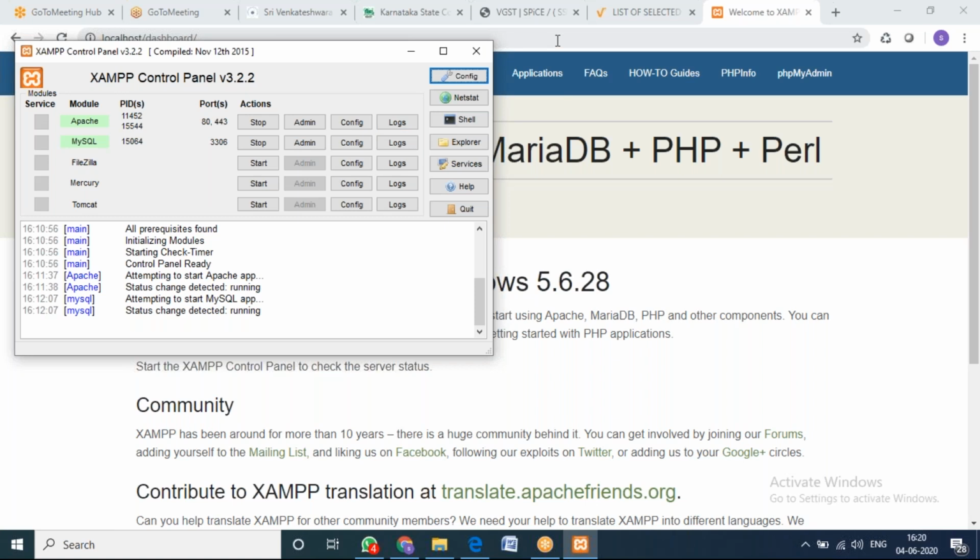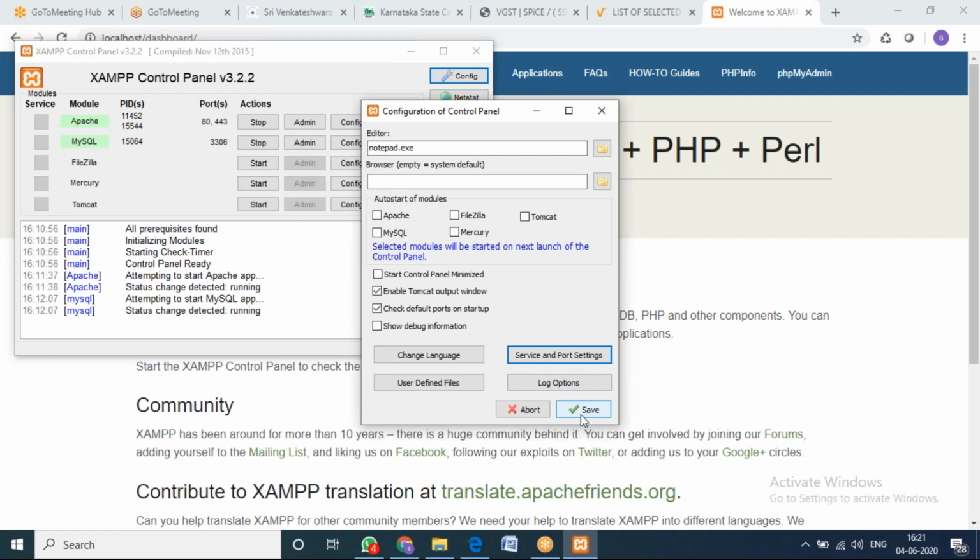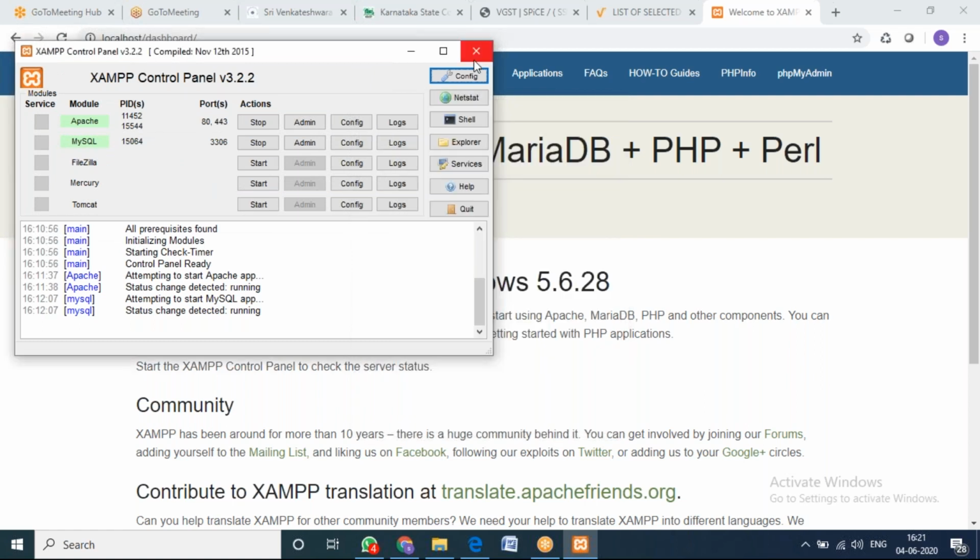Those who are getting MySQL problem, go to config, go to service and port settings, change this number to some other number. Instead of 3306, you make 3340 or some number you give it. The default port number is 3306. You make it some other number. 3310 you can make it, then save it. Again, close the control panel. Don't start like it again. Close it, reopen it, and then start Apache, then start MySQL.